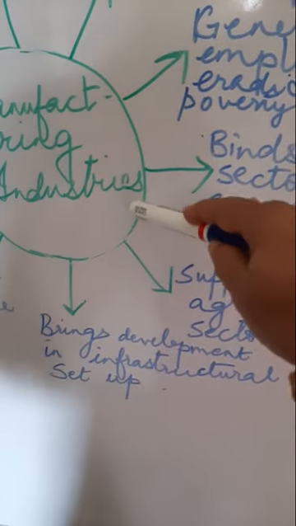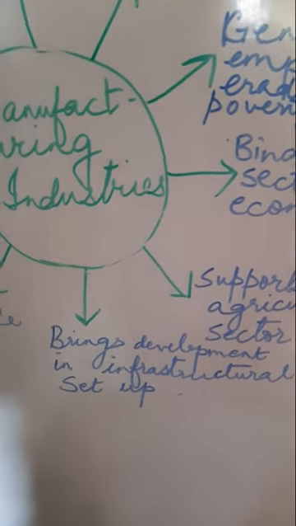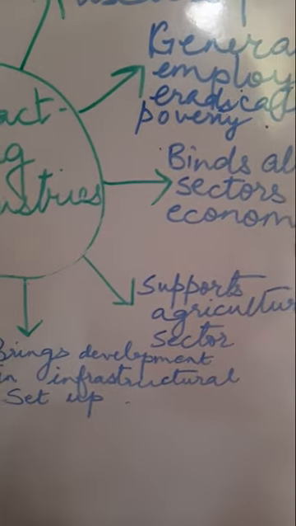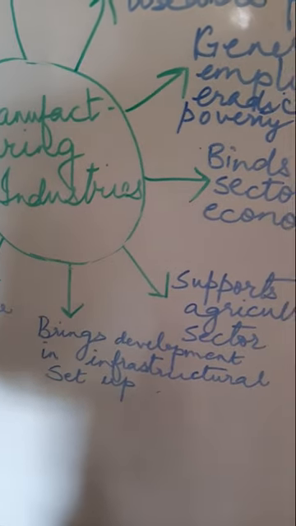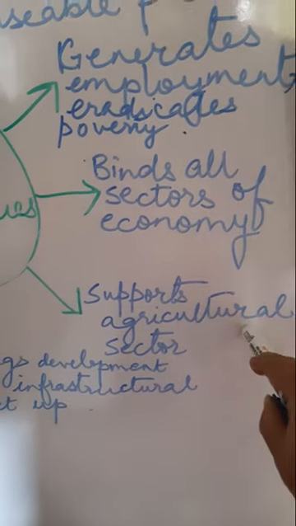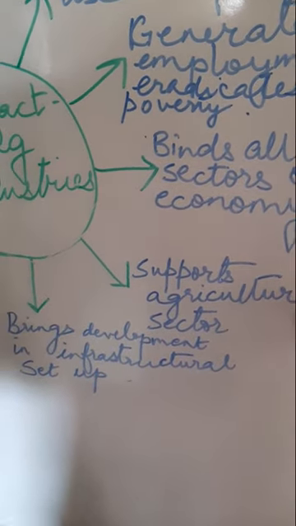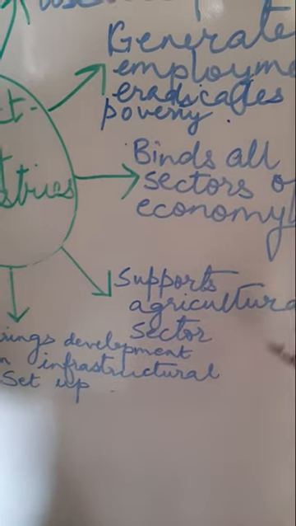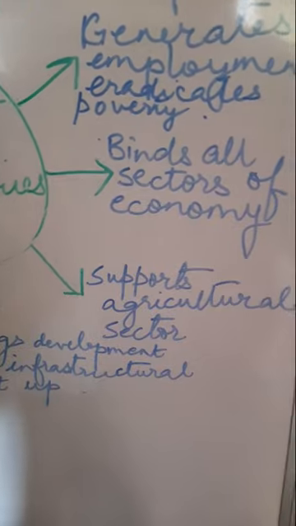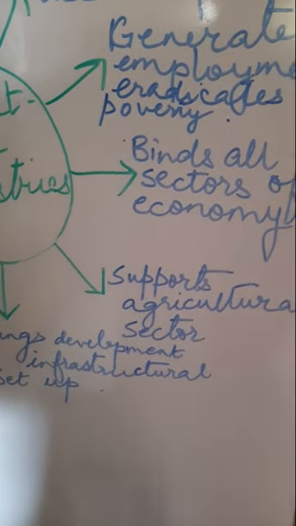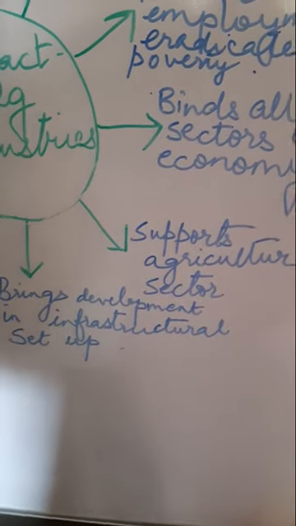So not only is the manufacturing industry providing them different kinds of inputs, meaning chemical fertilizers, pesticides and machineries, they are also helping the agricultural sector to process their products, to process agricultural commodities like sugarcane, rubber, coffee, cocoa, jute, cotton. The list is endless, children.